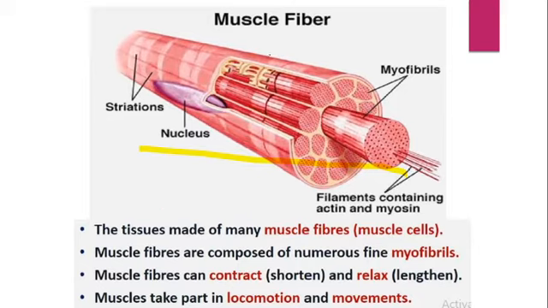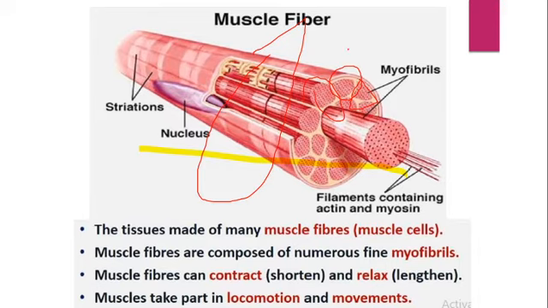Here you can see the entire muscle fiber, and in that, small bundles of myofibrils will be there. So this muscle tissue is mainly made up of muscle fibers, which are the muscle cells, and in those muscle cells you can see small fine thread-like structures called myofibrils.